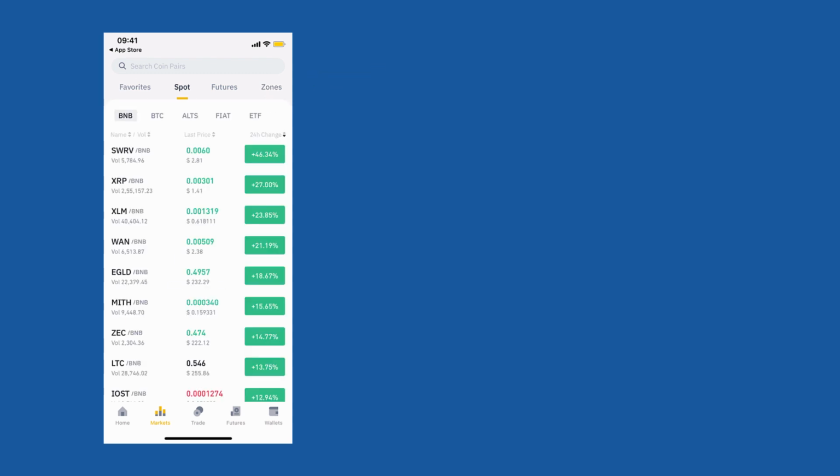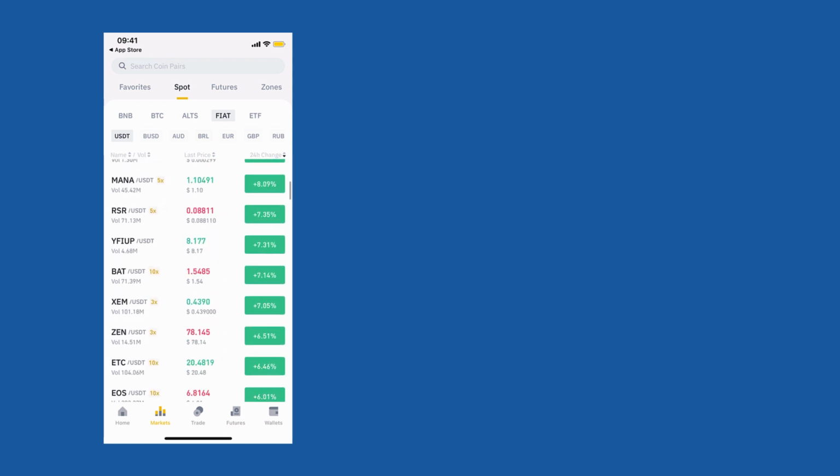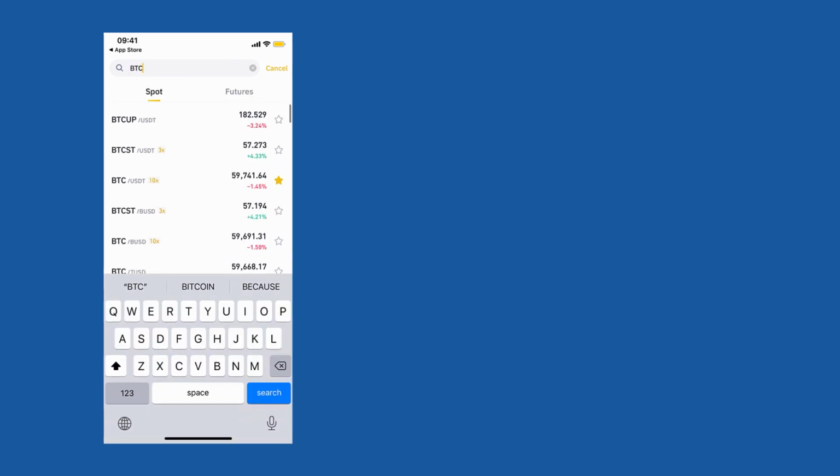Once you're in spot market, let's say you want to work with the BTC USDT pair. So for USDT or USDC or BUSD, which are stable coins, you need to select fiat. And here you can see all the fiat pairs. Now let's say if you want to use the BTC USDT pair, you can always search the coin pair and search for BTC. And here the BTC USDT pair is there. Now, if you notice that this pair has a star icon which is selected, you can also select this. This will add your coin to the favorites.